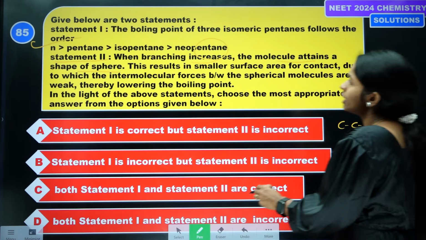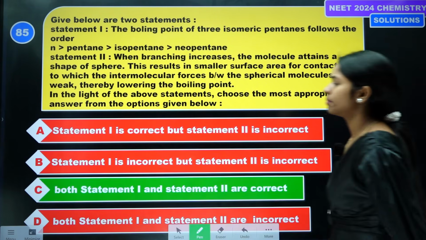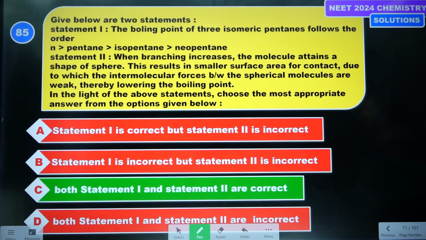Then which option is correct? Both the statements are correct. Option C is the correct answer.